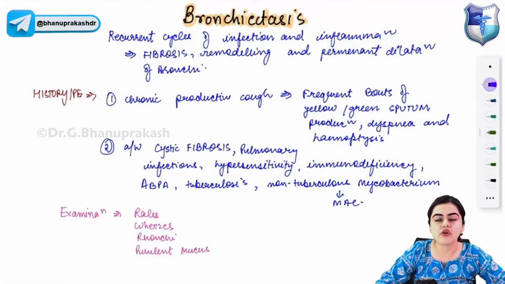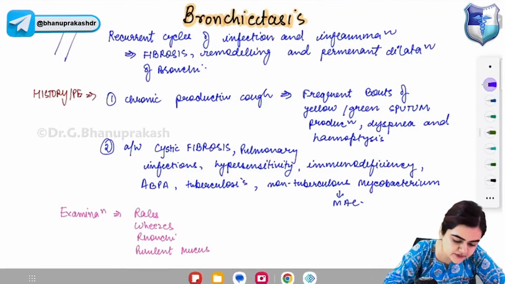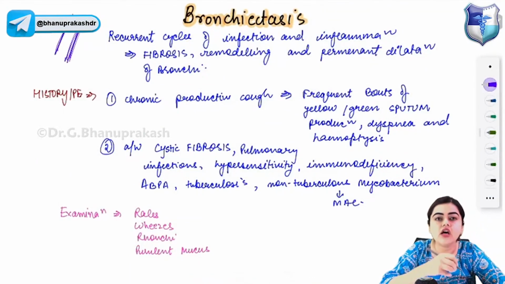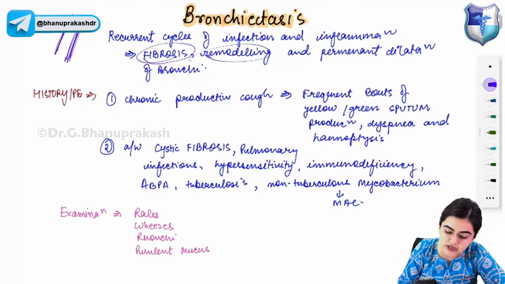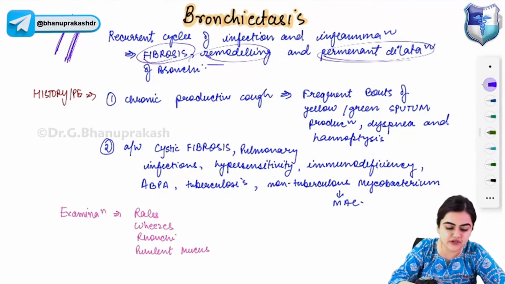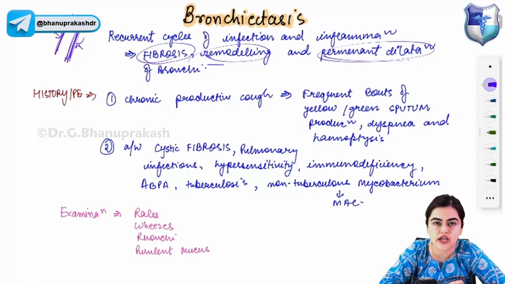Now move to bronchiectasis. So what happens in bronchiectasis? In bronchiectasis there is recurrent infection and inflammation of the bronchus. When there is recurrent infection and inflammation of the bronchus, fibrosis and remodeling of the bronchus will begin, and permanent dilatation will happen at the level of the bronchi. So recurrent cycles of infection and inflammation of the bronchi will result in fibrosis, remodeling, and permanent dilatation of the bronchi.